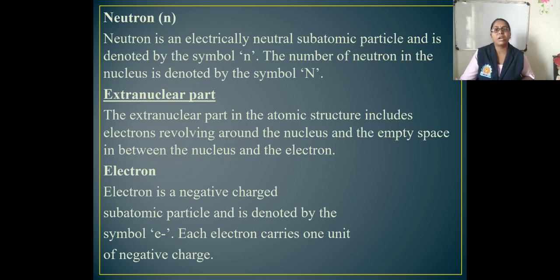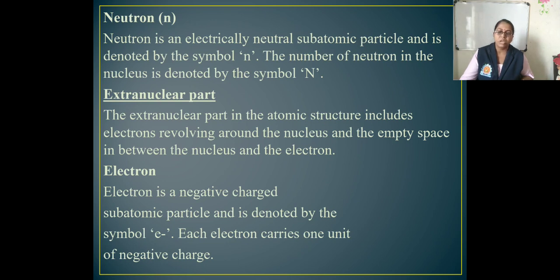The extranuclear part in the atomic structure includes electrons revolving around the nucleus and the empty space in between the nucleus and the electrons. Now here, the electron is a negatively charged subatomic particle, denoted by the symbol e negative. Each electron carries 1 unit of negative charge.